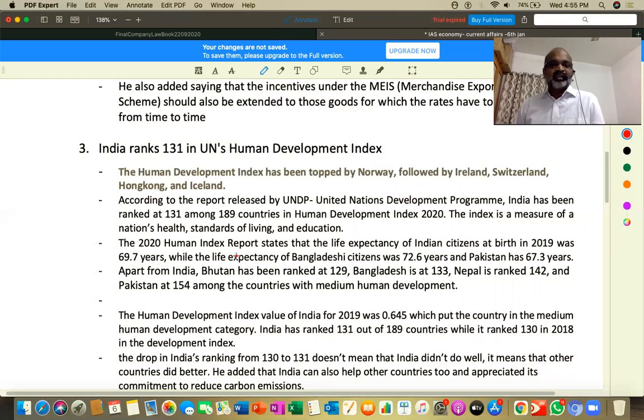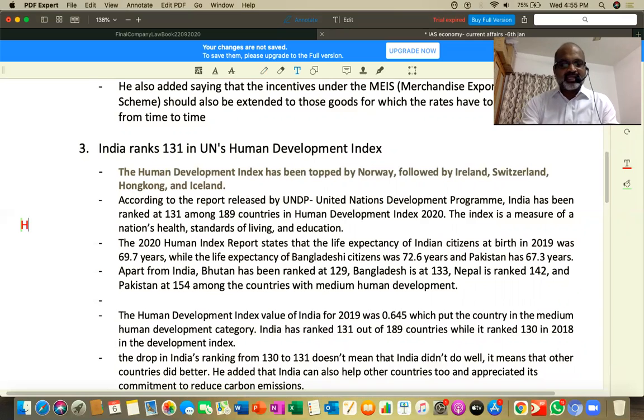Next important news, partly related to the Indian economy: India ranks 131 in the United Nations Human Development Index. First of all, let us have a brief outlook. What is this HDI, and who prepares it? HDI is prepared by UNDP, the United Nations Development Programme, basically on three parameters.